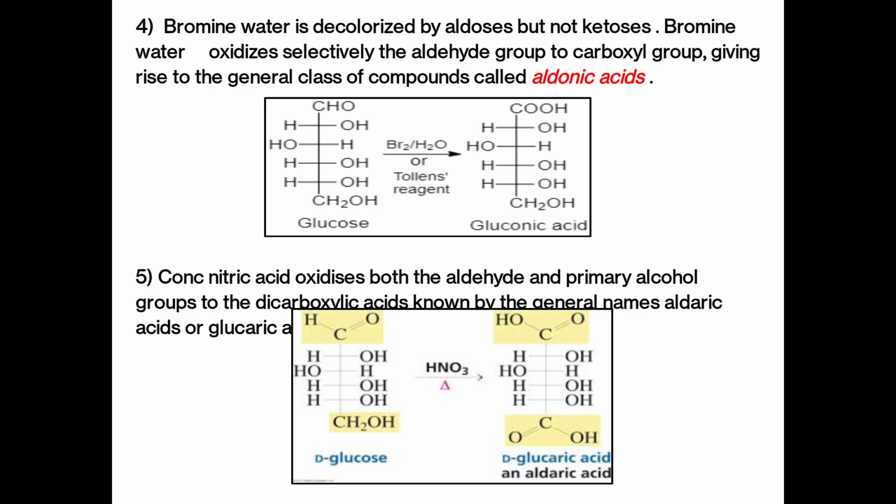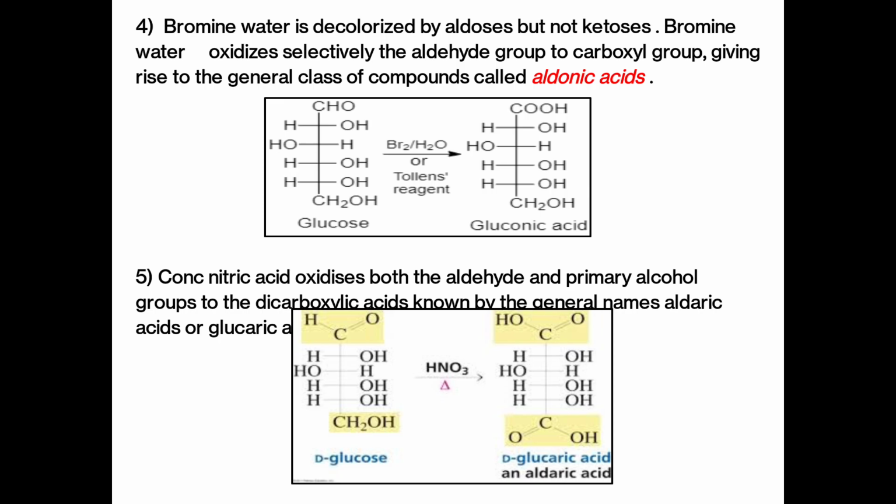Next chemical property is concentrated nitric acid oxidizes both the aldehyde and primary alcohol groups to the dicarboxylic acids known as aldaric acid or glucaric acid. In the fourth chemical property, you can observe that only the aldehyde functional group is converted into the acid. But here, in the fifth chemical property, aldehyde group is converted into the carboxylic acid group along with that primary alcohol group which is present on the position number 6 is also converted into the acidic group.